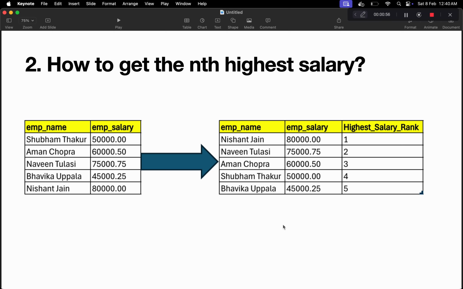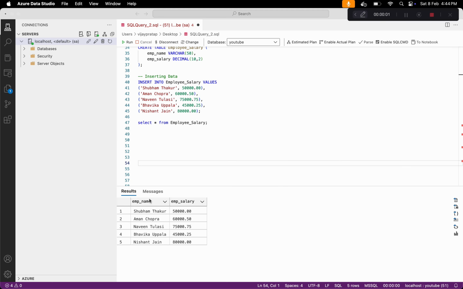Now let's jump into the SQL editor and see how we can do this. In this table, we have employee name and employee salary, and from this table we have to find out the nth highest salary. If you can see right now, this last row is the first highest salary, whereas this is the second highest salary. So by some way we will create a variable, and in that variable we will assign one for the highest salary, two for the second highest salary, and likewise we will assign ranks to all these numbers. We can do this by using the row number function. Let's see how we can do this.